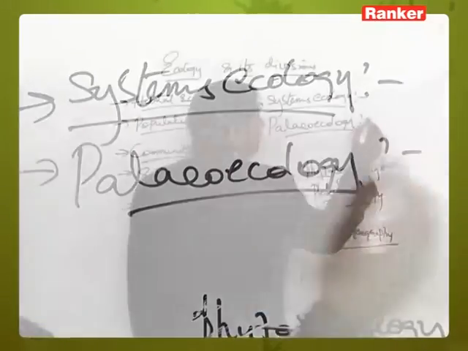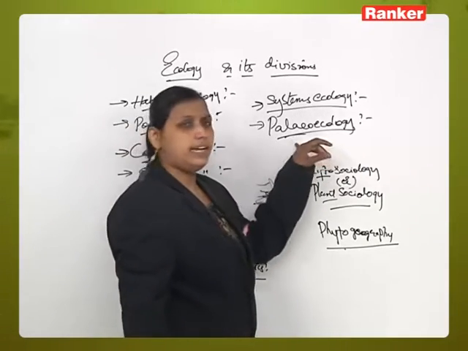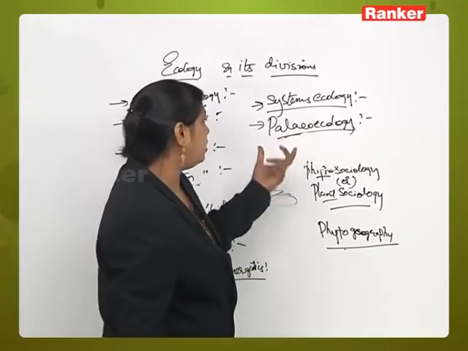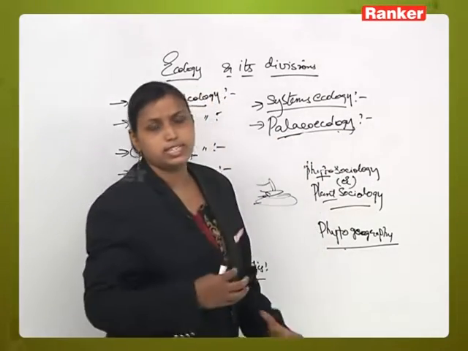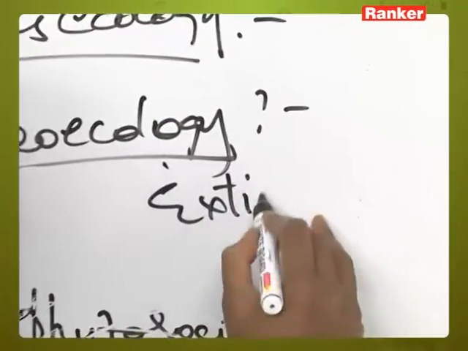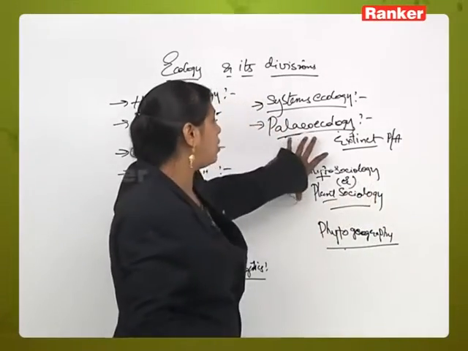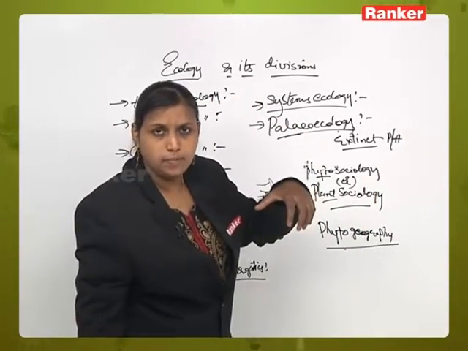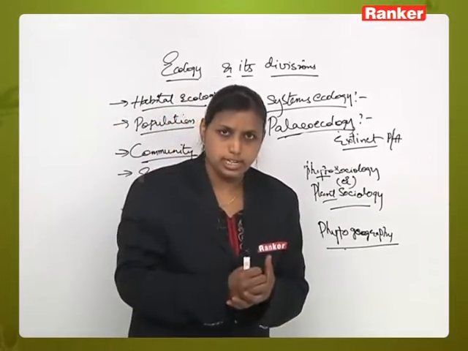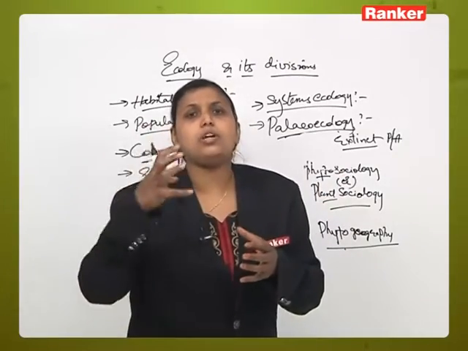Paleoecology, as the name itself indicates, paleo means the ones which are not existing, the ones which are dead. If we are studying plants or organisms which are not existing now, which are extinct, the right word is extinct plant species or animal species. For example, if there is a place here, and 100 years back there was some sort of vegetation, in paleoecology we will study what type of vegetation was there in that area 100 years ago.